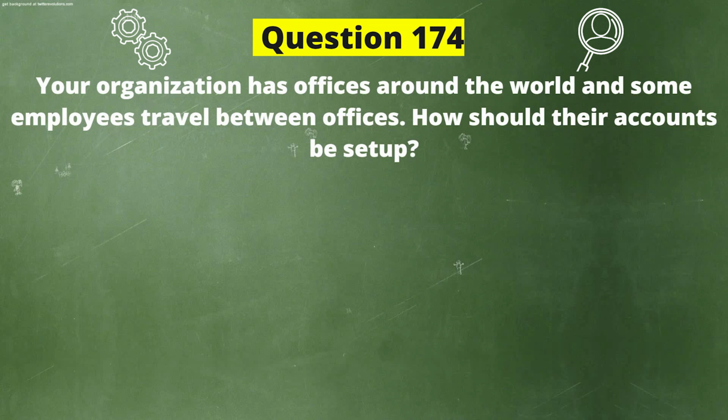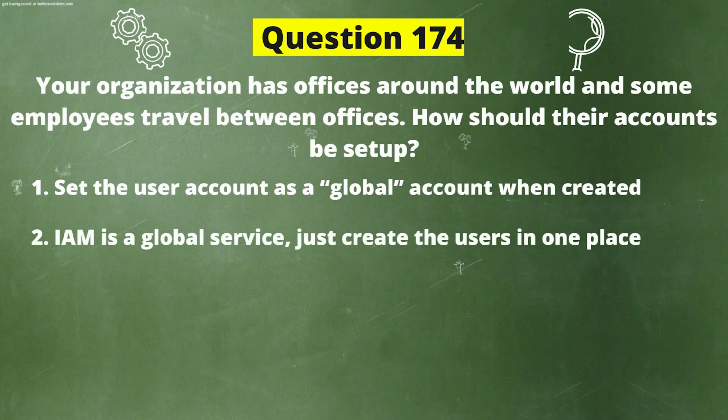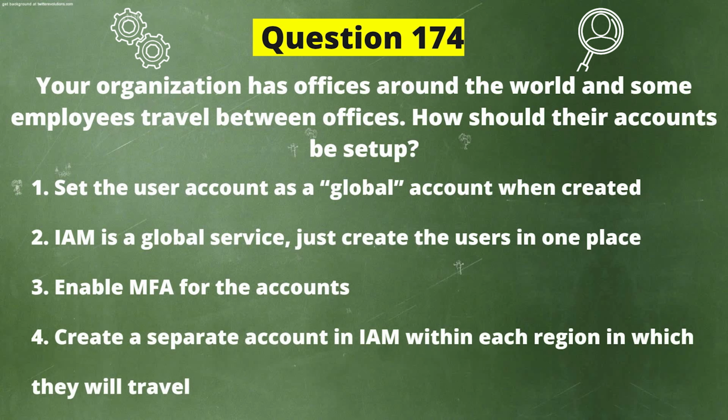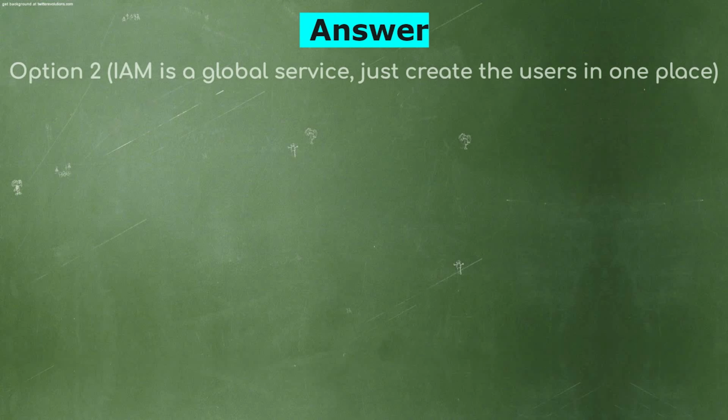Next question. Your organization has offices around the world, and some employees travel between offices. How should their account be set up? Now the options are: Option 1. Set the user account as a global account when created. Option 2. IAM is a global service. Just create the users in one place. Option 3. Enable MFA for the accounts. Option 4. Create a separate account in IAM within each region in which they will travel. And the correct answer is option 2.